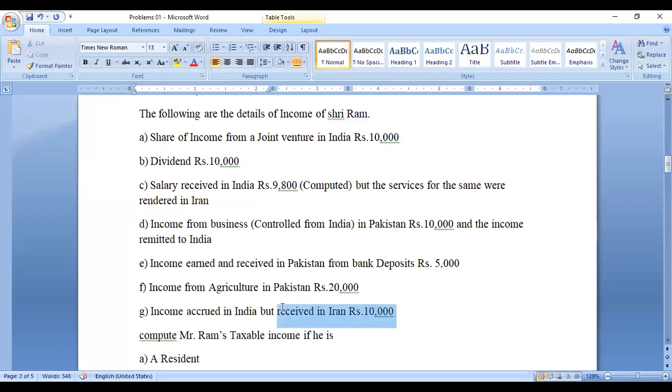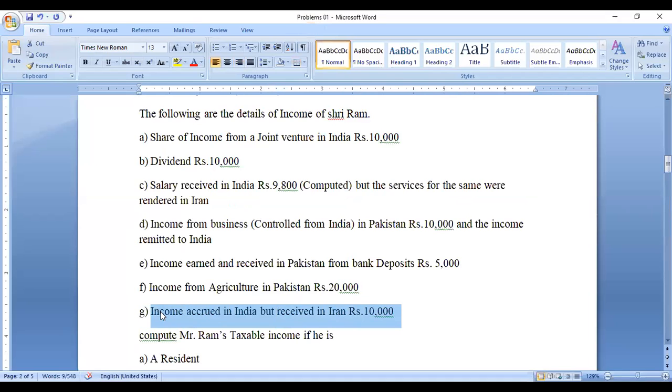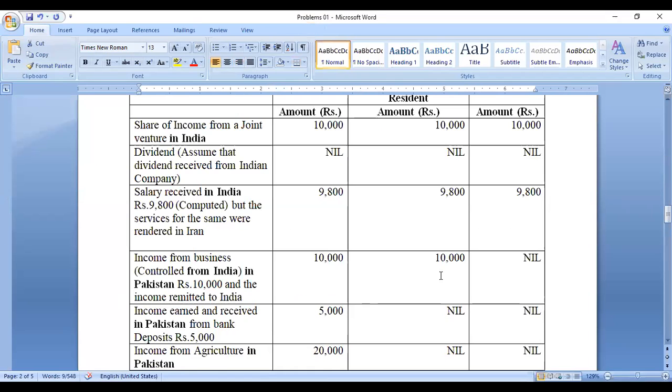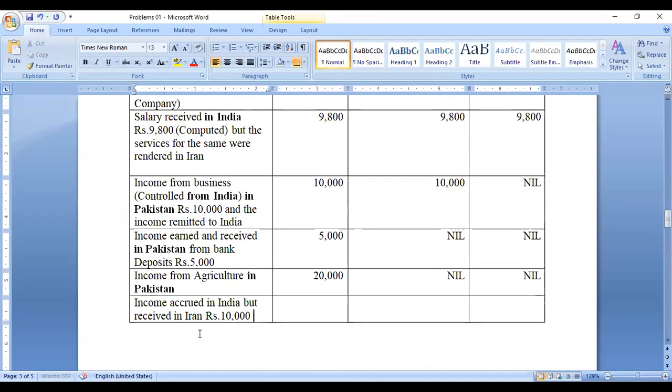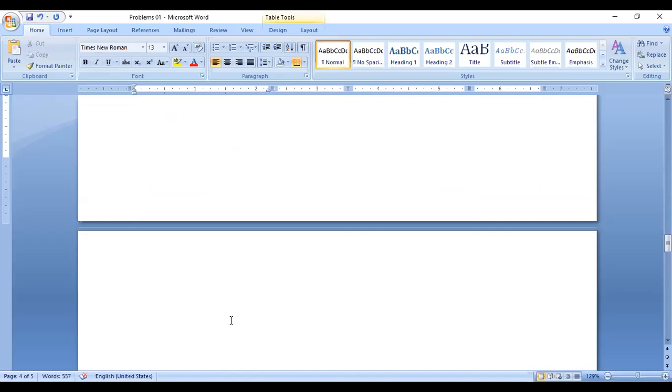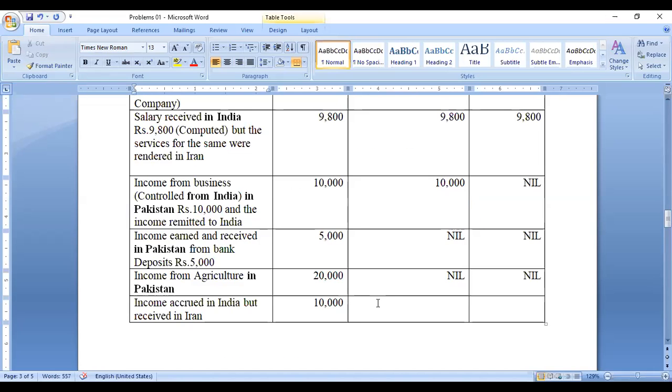Income accrued in India but received in Iran. Okay, next category. Income accrued in India is taxable. It is an Indian income, so it is taxable for all categories. Why? Because this is an Indian income. So income accrued in India, received in India, is taxable to all the people.